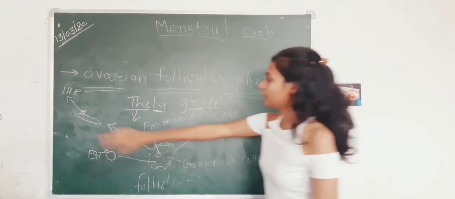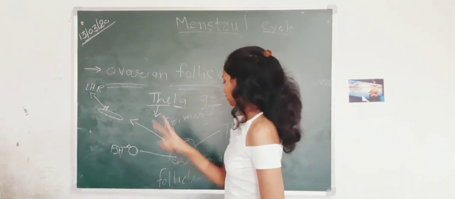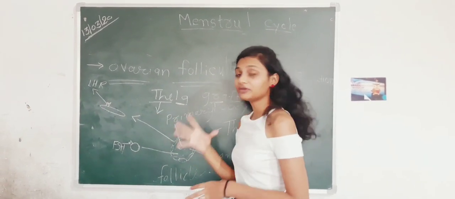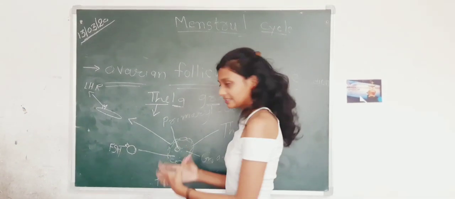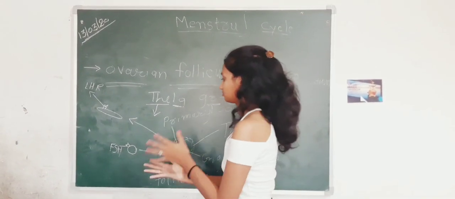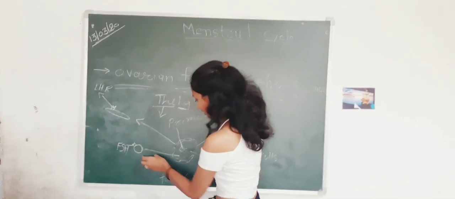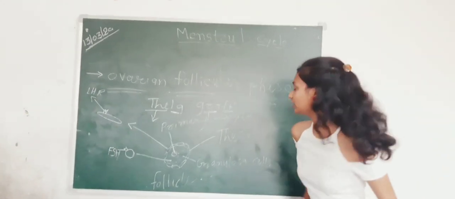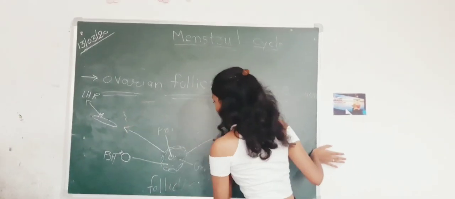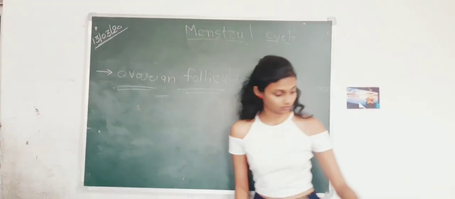Now, when luteinizing hormone combines with the theca cell, it releases something. When FSH combines with the granulosa cell, it also releases something. What they are, I am describing now.